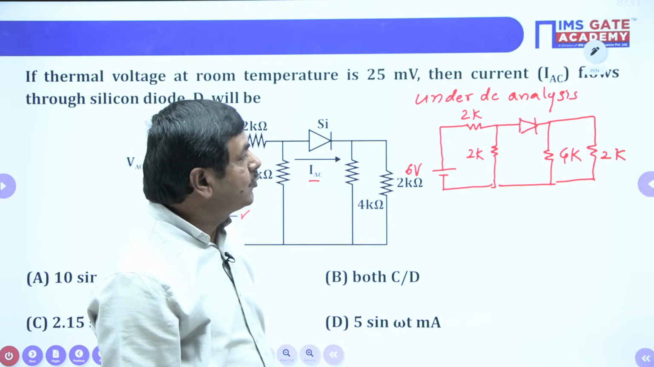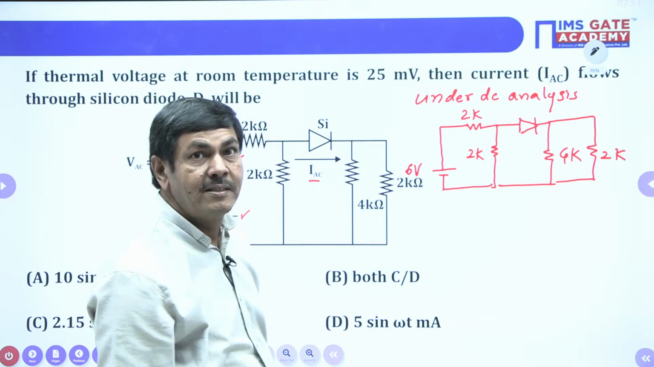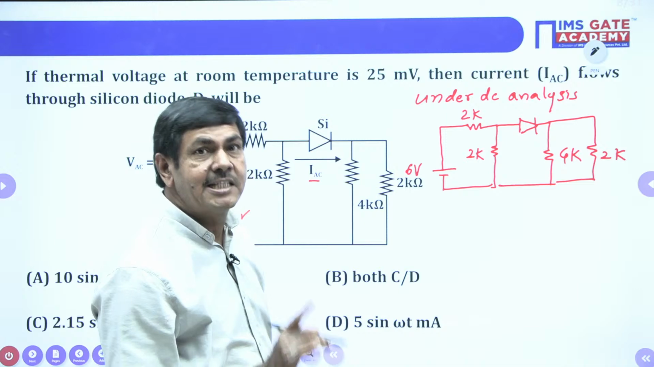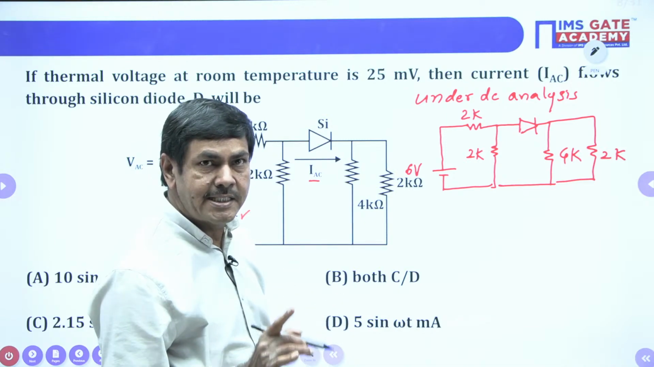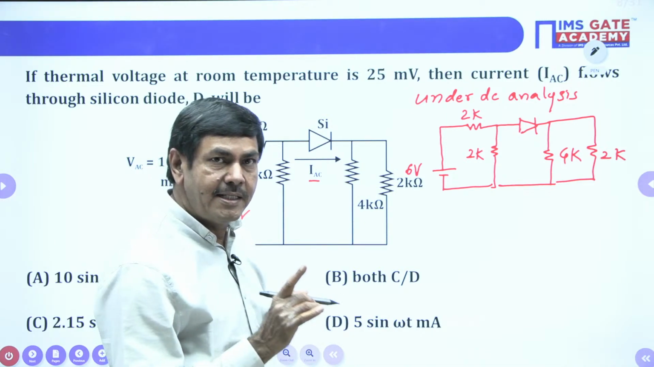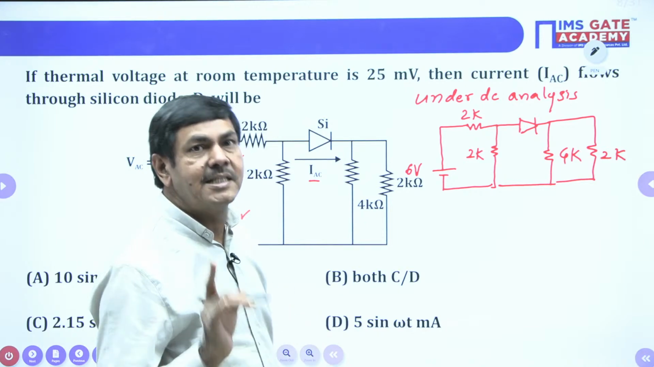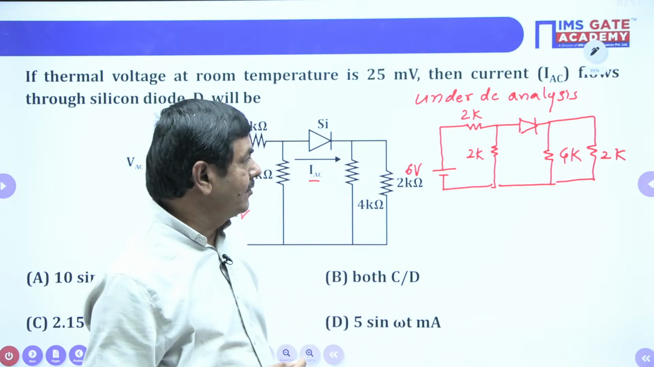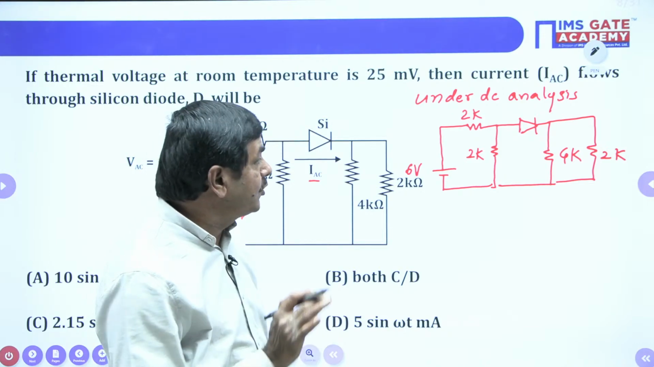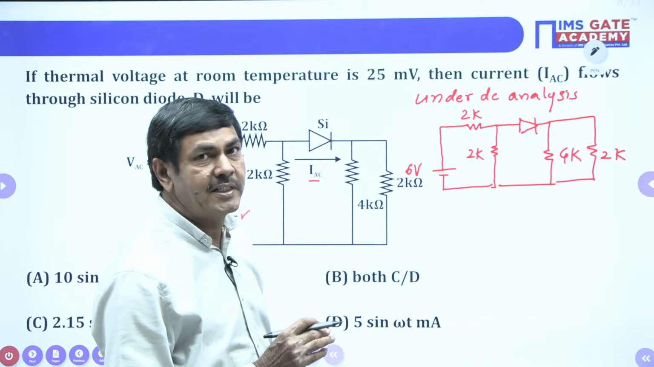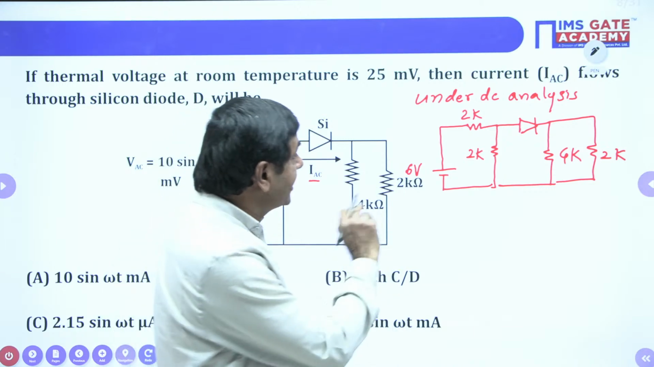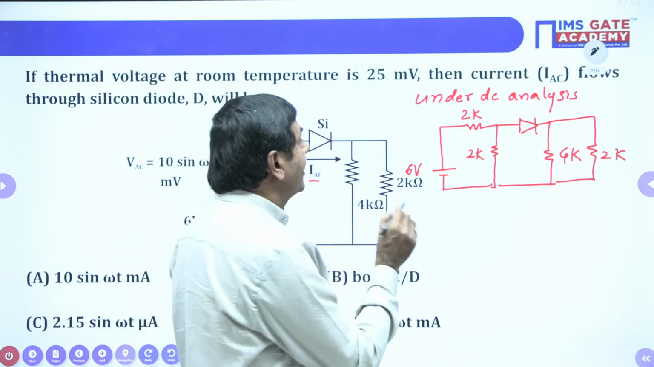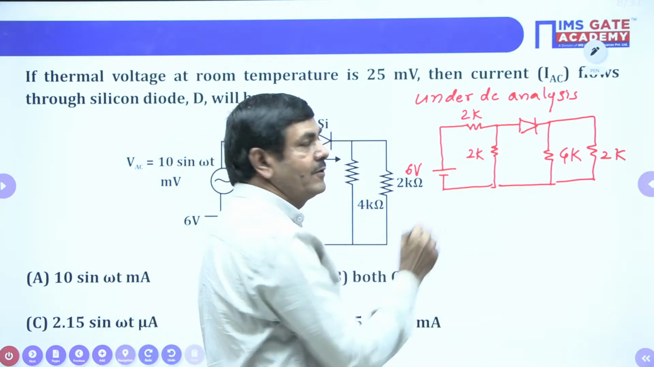Sir, what do we need to find using this? You need to calculate the IDC value. AC and DC are given, which means under DC analysis, IDC is required. Why IDC is required, you will understand shortly. For the time being, you need to calculate the IDC value only. How can I get it? I can simplify this network according to Thevenin's theorem.